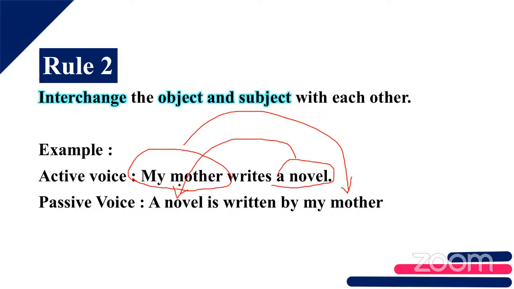In active voice, the subject is performing the action, so you write the subject first and the object at the last. When you take passive voice, you are interchanging the place of the subject and the object, in order to make the subject the receiving end. Is that clear for everyone?